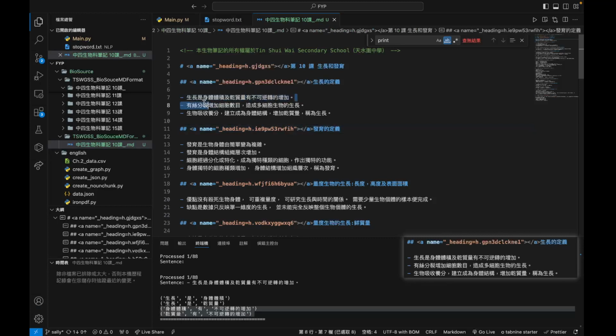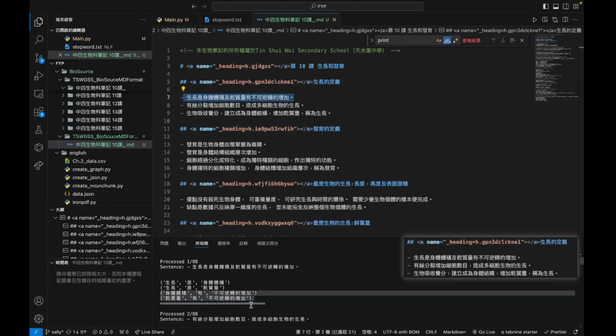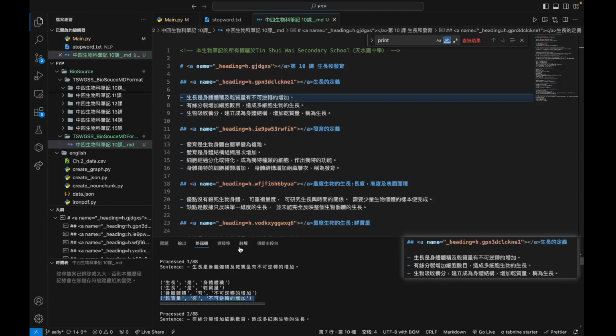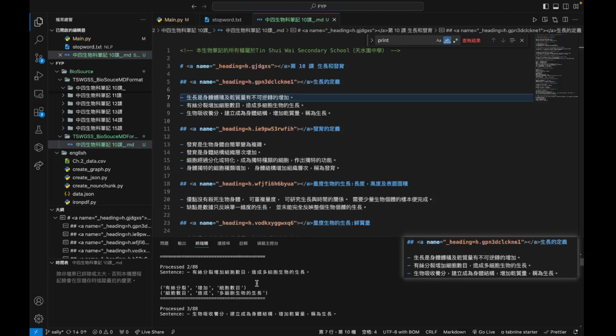As you see, this sentence will be separated into 4 SVO tuples. Because there is a conjunction, it will generate 2 SVO tuples that share the same subject and verb, but the object part is different. The remaining 2 parts continue the NLP processing. We can see one more example next.